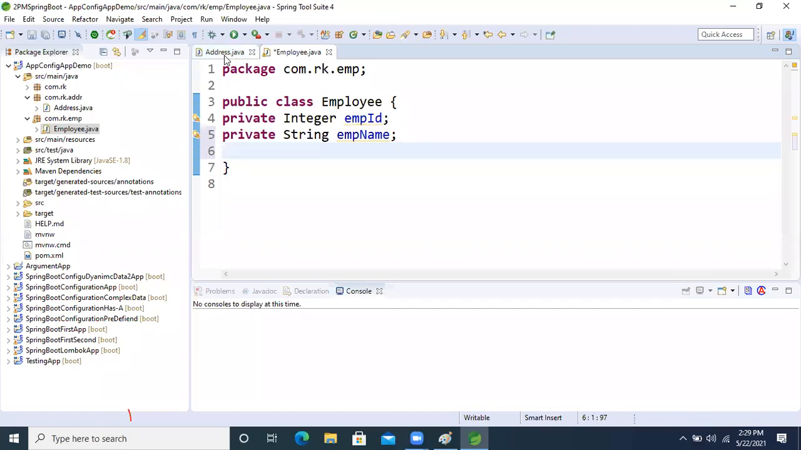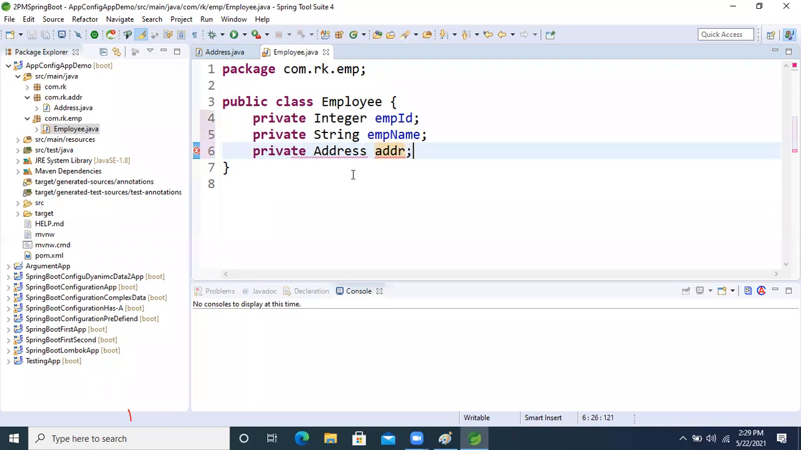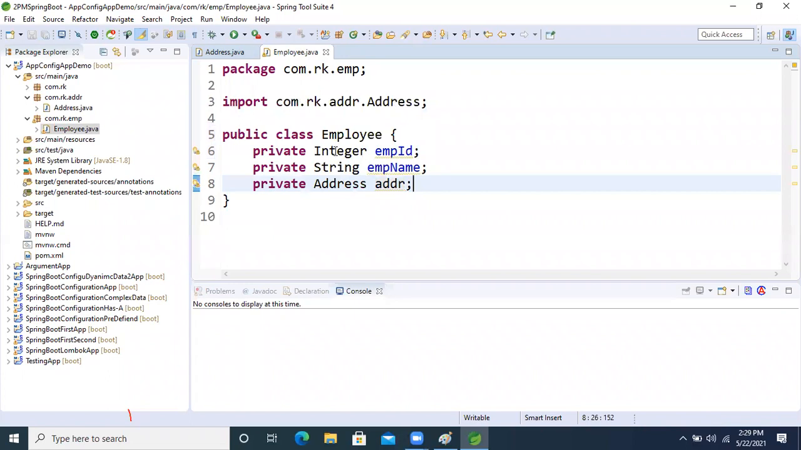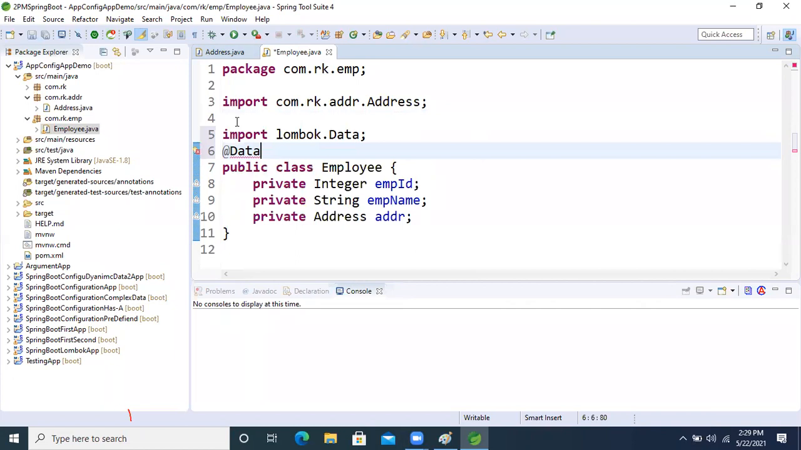Another one, we need to make the Address class with a has-a relation. So what we will do now? Private Address addr, right? Addr. Now press Ctrl+Shift+O to import the Address class into Employee. So fine now, guys. To generate the setter and getter methods, we will apply @Data on the top of this class, right? @Data.